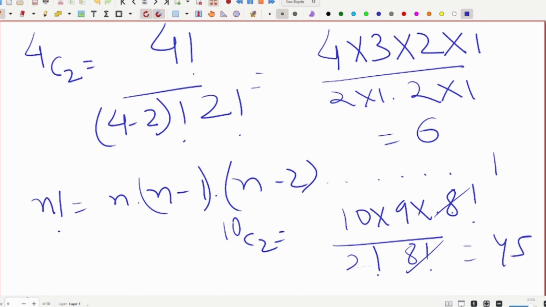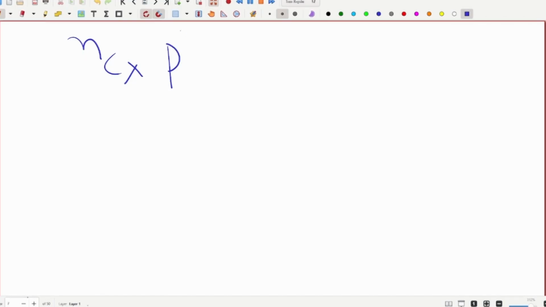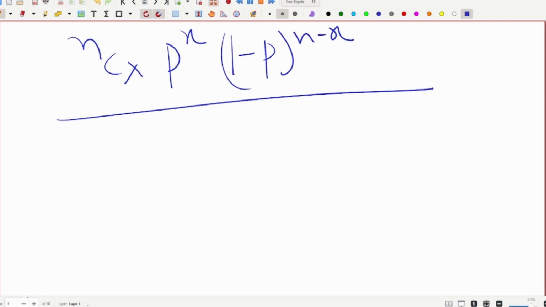In the Bernoulli trial, NCx means: out of n trials, how many successes am I looking for? I am looking for x successes. That will be p to the power x times 1 minus p to the power n minus x. This is what we will use from now on in understanding binomial distribution or normal distribution. All sorts of distributions start from this. This becomes very important. I will repeat it again.